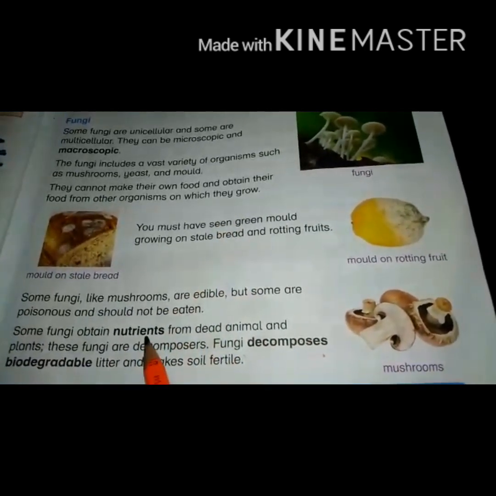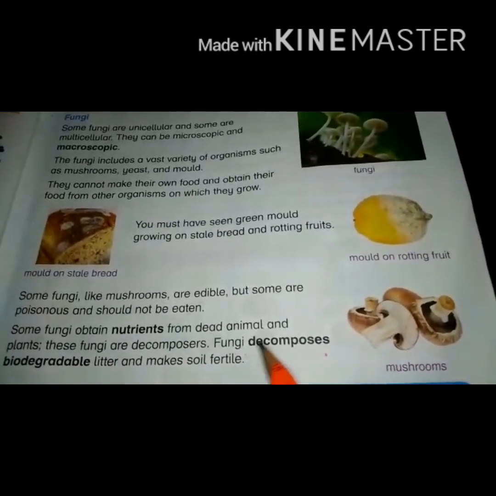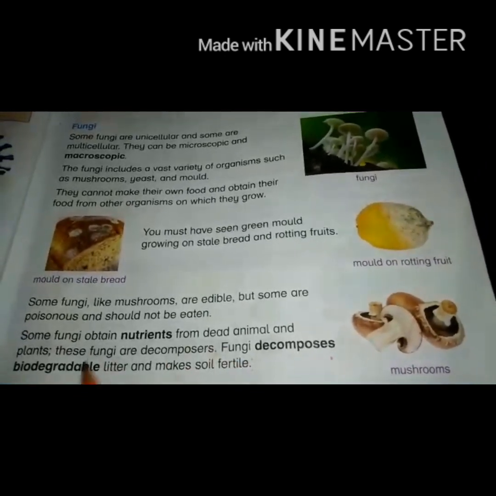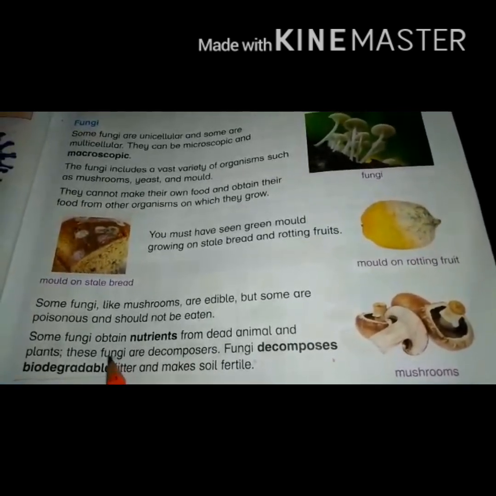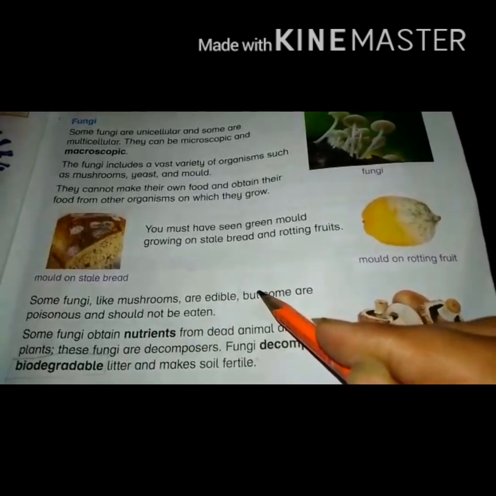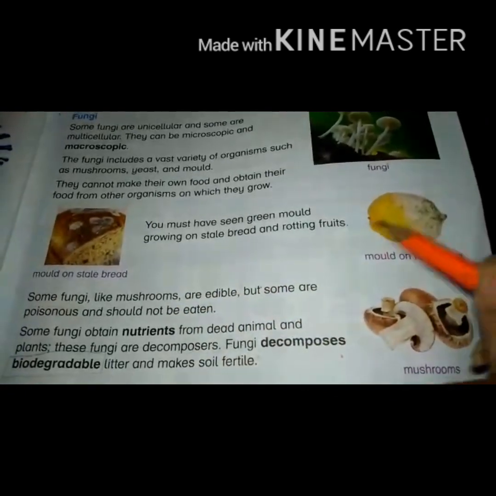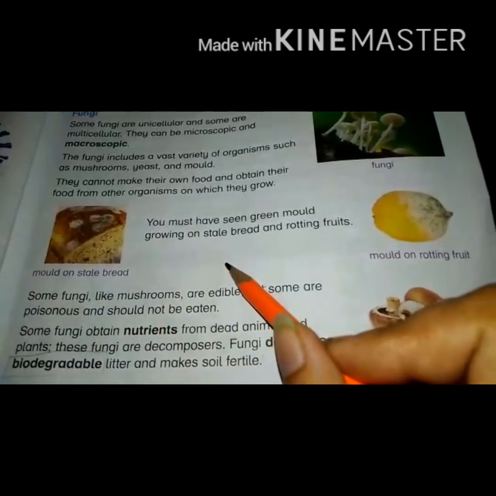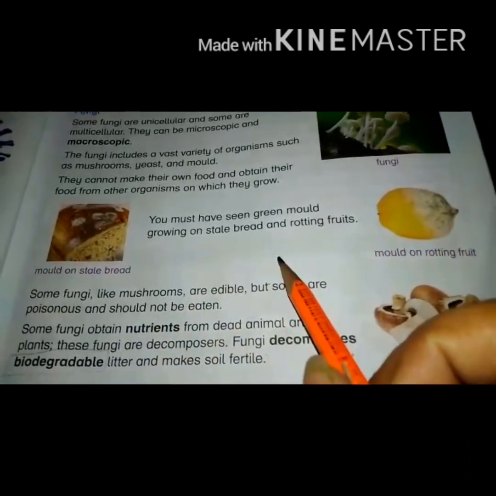Some fungi obtain nutrients from dead animals and plants. These fungi are decomposers. Fungi decompose biodegradable litter and make soil fertile. What are biodegradable materials? Basically, biodegradable materials are degraded or broken down by natural processes. For example, plants, leaves, rotten fruits or vegetables. Non-biodegradable materials like plastic bags and glass cannot be degraded or broken down by fungi or natural processes.